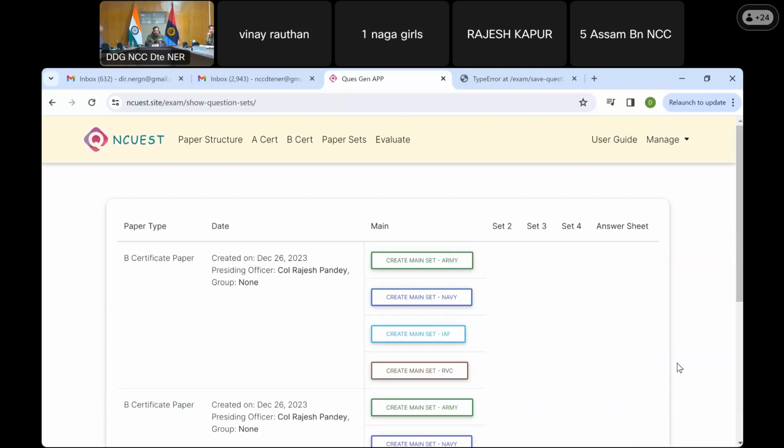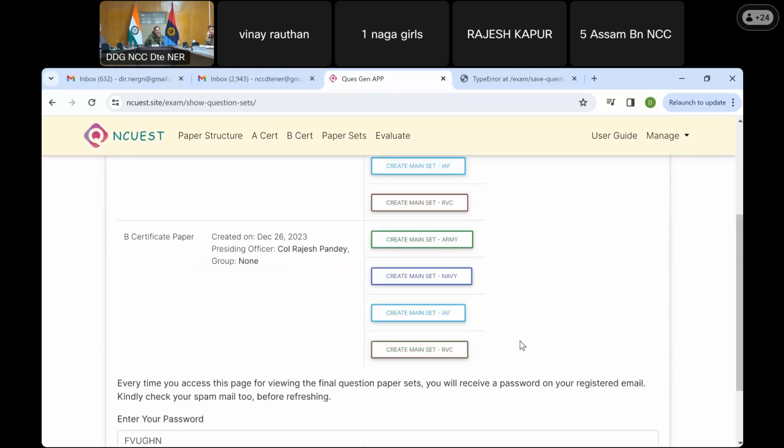Okay, again there is some error. Let me check. But once this is done, the presiding officer is in a position to view all the papers over here. Right now, only creation is visible, which is visible to the other members of the board.